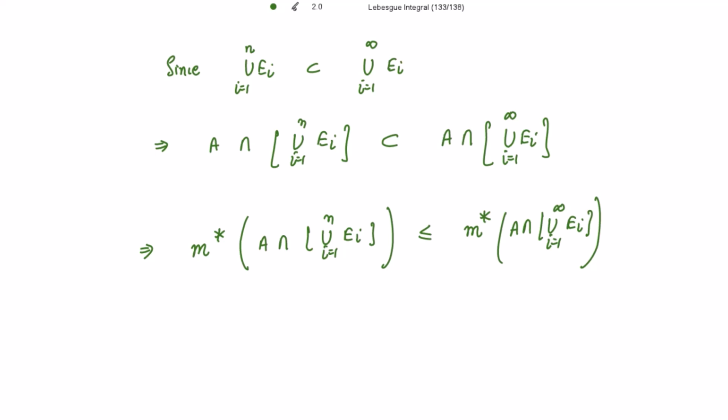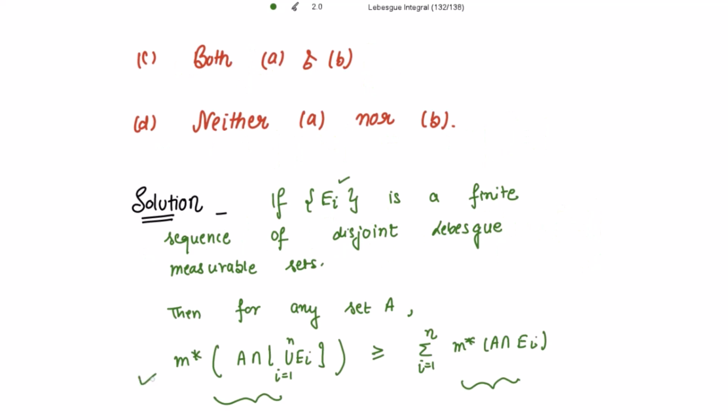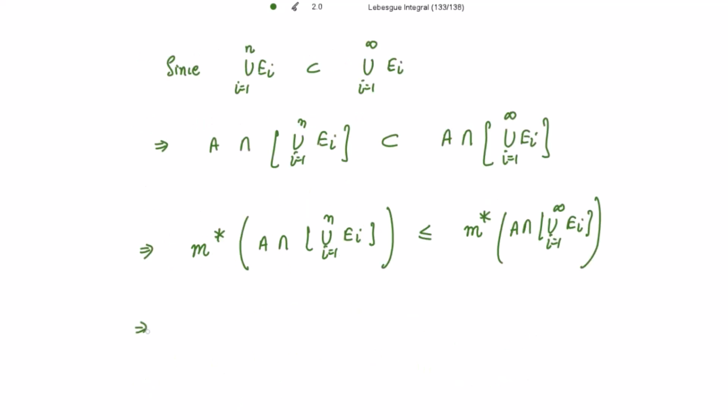Right? Okay. Now the property we used in the first step, that the left hand side is greater than or equal to the right hand side. So in this step I am writing in place of this the summation, i going from 1 to n, of the measure of A intersection E_i. Then this is less than or equal to the measure of A intersection this infinite union.